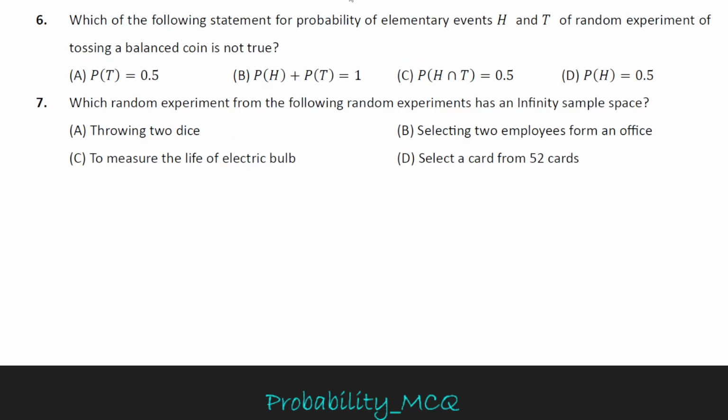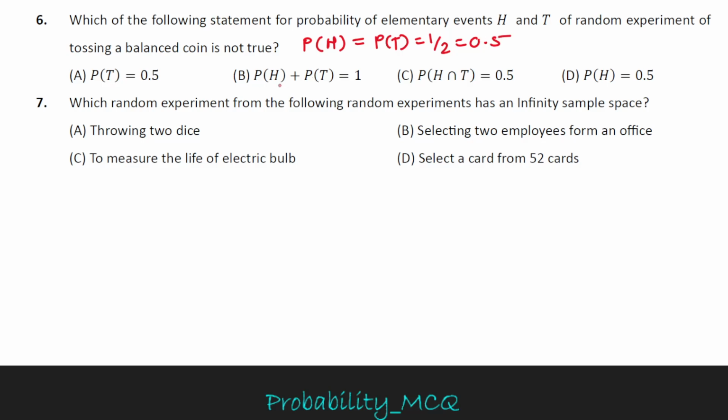MCQ number 6. Which of the following statements about the probability of elementary events H and T of the random experiment of tossing a balanced coin is not true? So we have to find the wrong option. P of T equal to 0.5 is a correct option, because P of H and P of T are always 1 by 2 and 1 by 2, equal to 0.5.